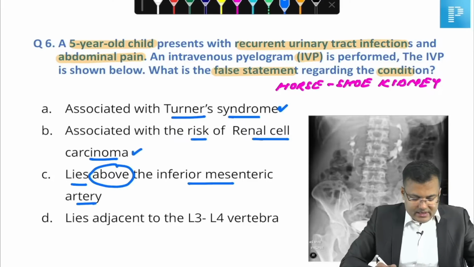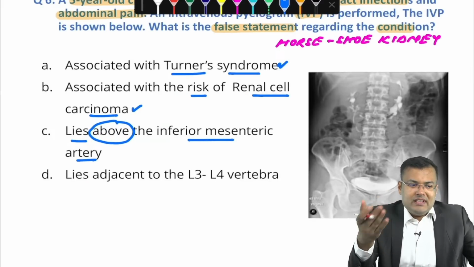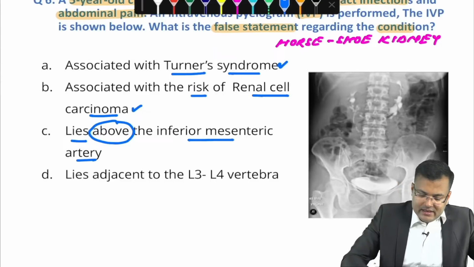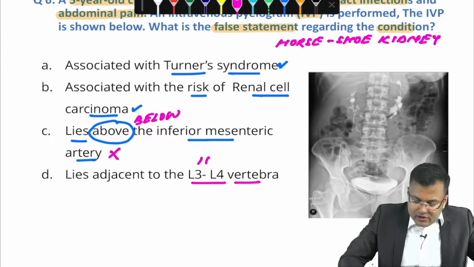Horseshoe kidney lies above inferior mesenteric artery. Tell me guys, is it located above or below? Below. Because inferior mesenteric artery is going to prevent the ascent of kidney. So, it is located below inferior mesenteric artery, which means this option is incorrect. And what is the level of isthmus? L3, L4.